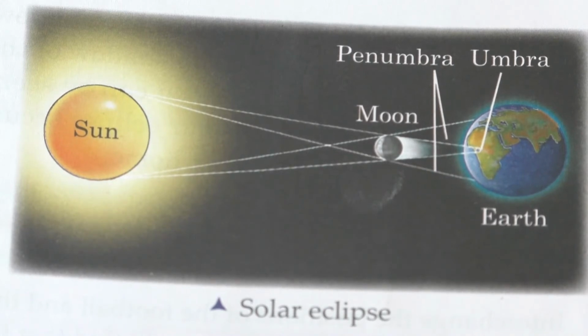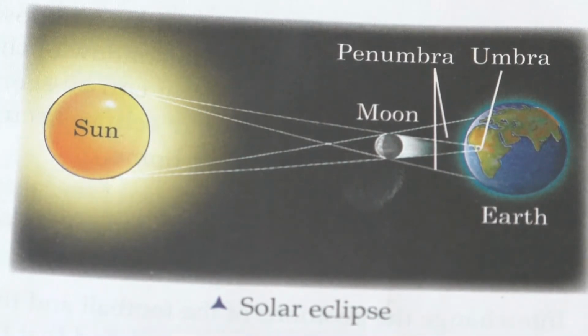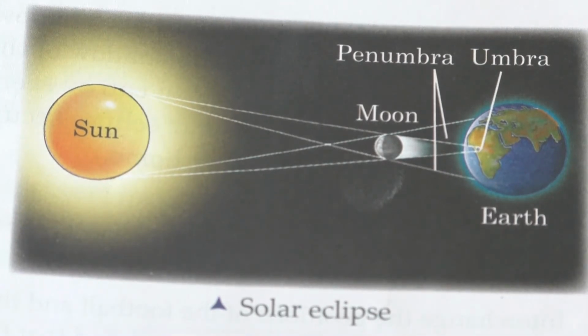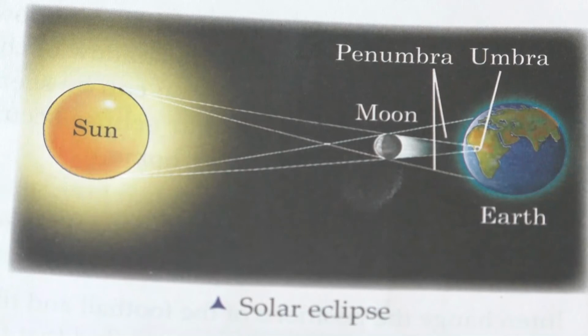Generally, solar eclipse is seen during the daytime. Clear, children? So in this solar eclipse, the moon will be in between the sun and the earth.